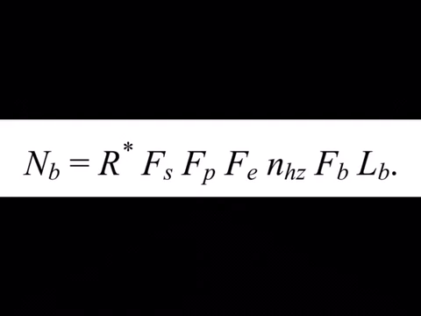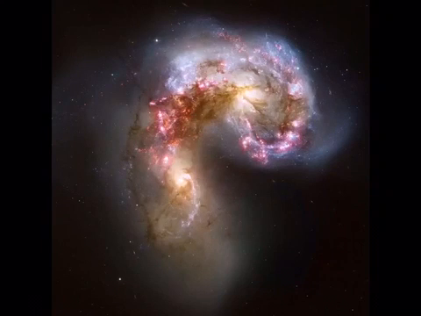Drake equation. The first variable of the Drake equation is R star, which stands for the rate of star formation. This number would be very large because we know that there are hundreds of billions of stars in every galaxy, of which there are hundreds of billions of galaxies.